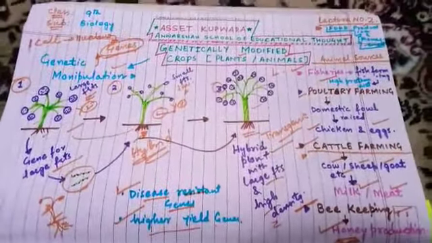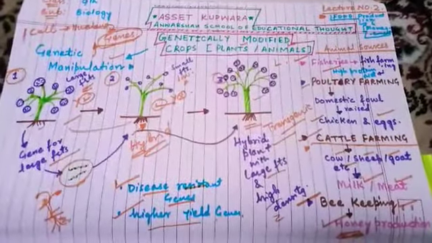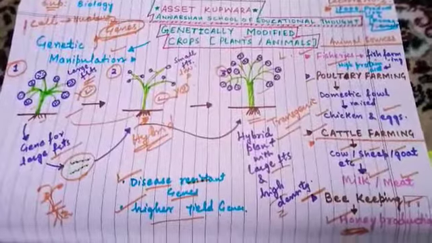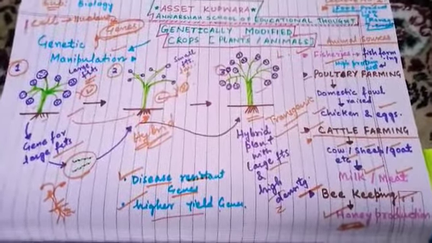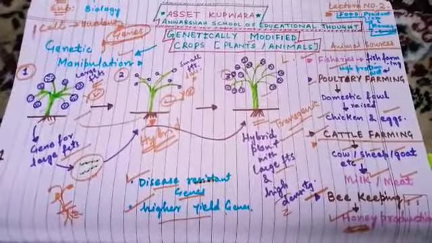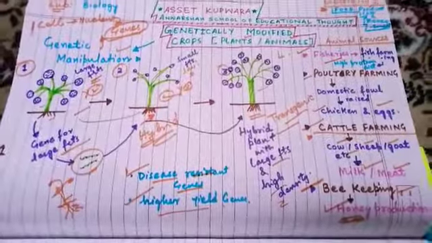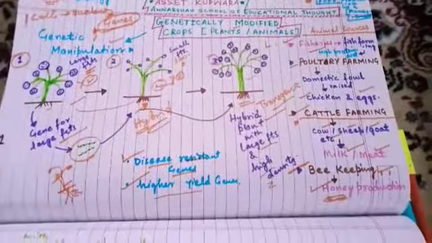This was all about genetically modified crops, and with this we have completed food production and management. This was how we can manage crop production and how we can take care of the nutritive values of different foods we eat. I hope you have understood this concept. Have a great time.